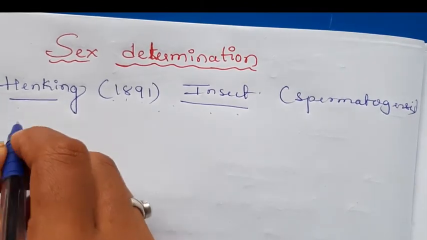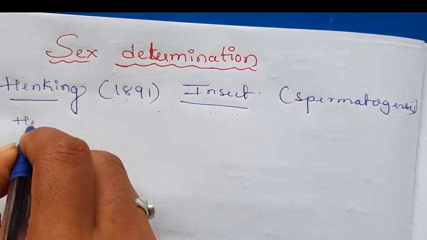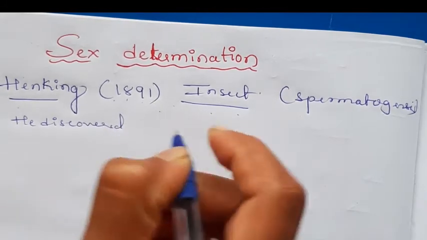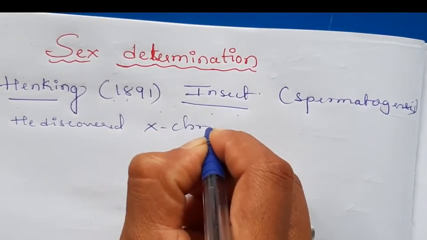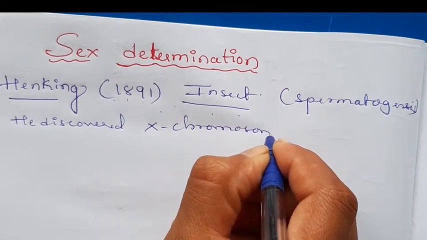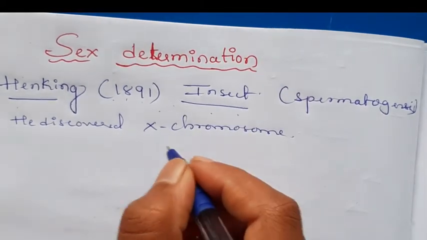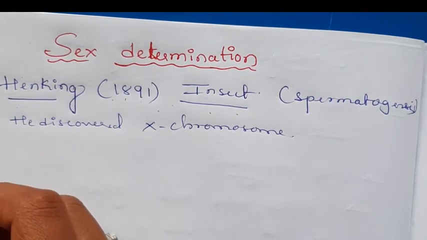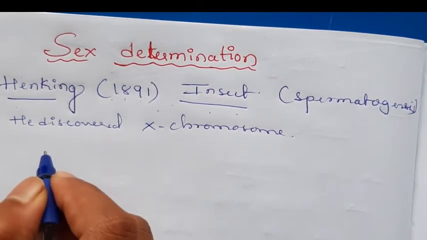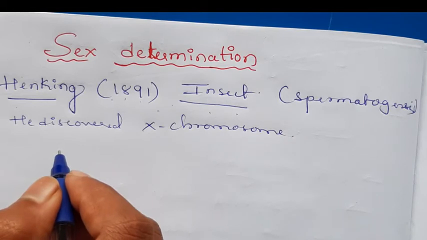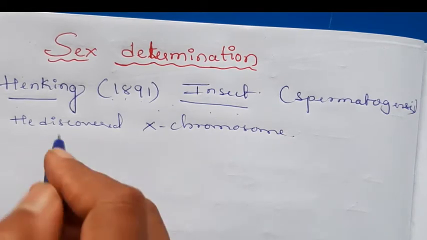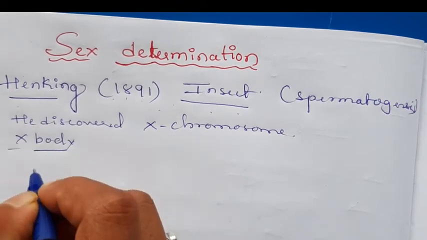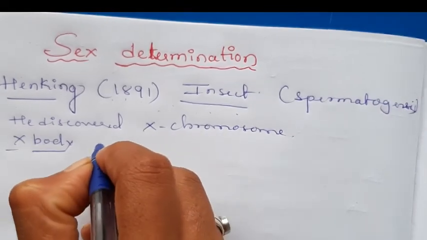Unfortunately, he discovered the X chromosome. Initially, he didn't call it the X chromosome. He found something which is present in both male and female insects. He called that an X body. X means unknown body. Okay.